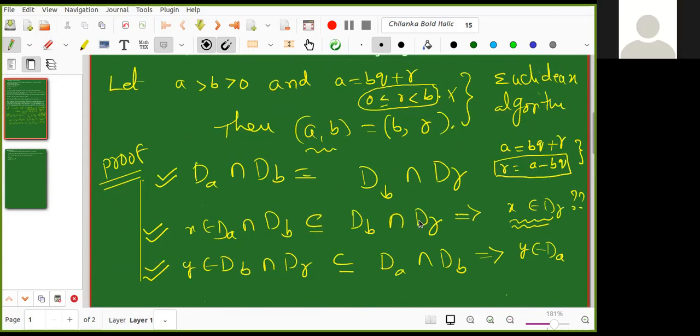Great. So to prove that these two GCDs are equal, I need to show the maximum of DA intersection DB equals the maximum of DB intersection DR. But to prove that, I'll first prove that their intersections are equal. I'm proving more. To prove that, this is a subset of this, and this is a subset of this. So I took one element here. I want to prove this is here. But in both cases, DB is common. So I need to show that X belongs to DR. That means X divides R. Here Y belongs to DA. That comes from A is equal to BQ plus R. That ends the matter. I will not go further.